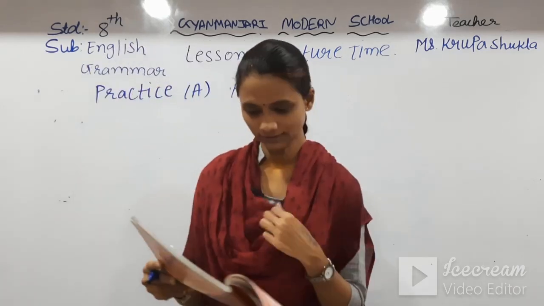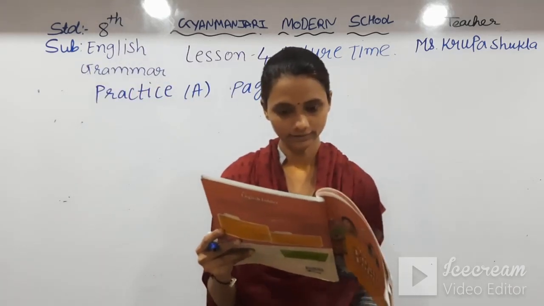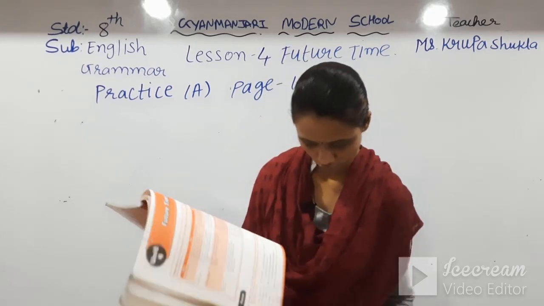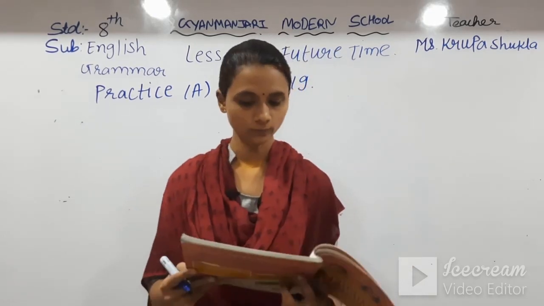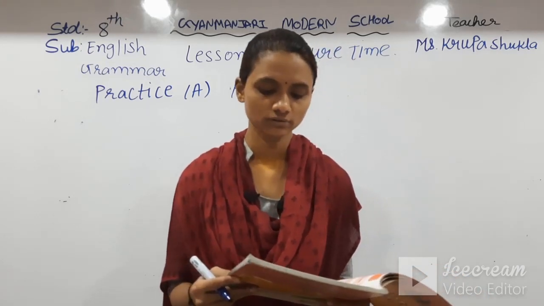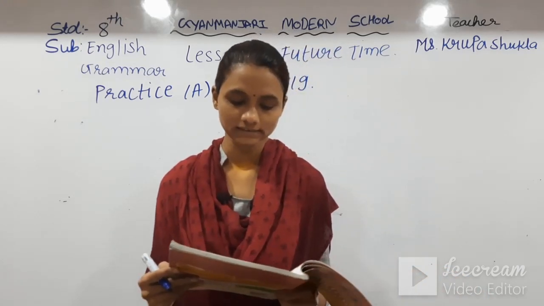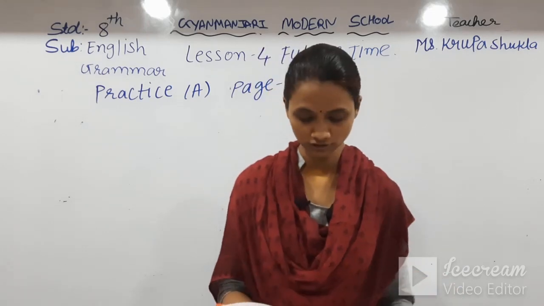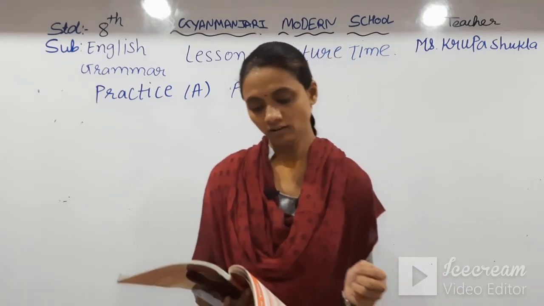See, here only instruction is given, and let's see what we have to do. What are your plans for this week? Think of 7 things you will have done by next Saturday and write them here. Okay, so here we have to write our plans about this week.